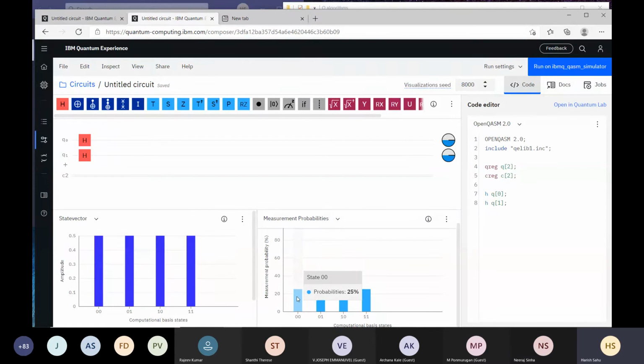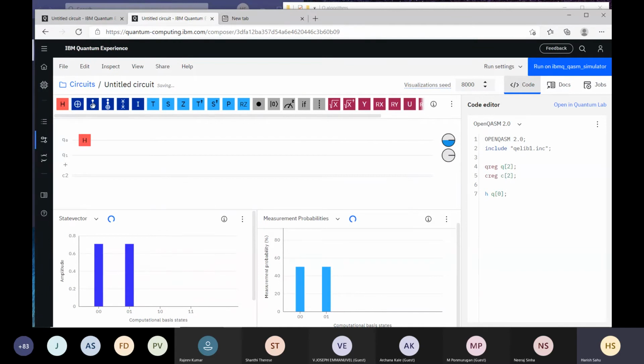Yes, sir. So using these 2 qubits with Hadamard on both, we have these 4 amplitudes. It is called an equal superposition because the amplitudes of all of them are the same, and so is the probability.